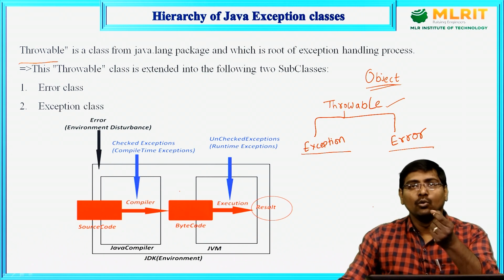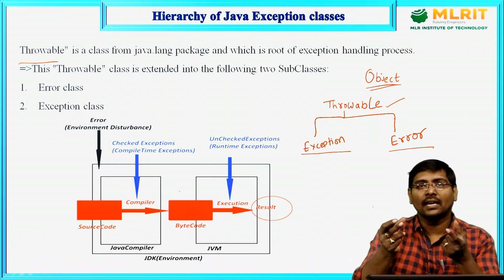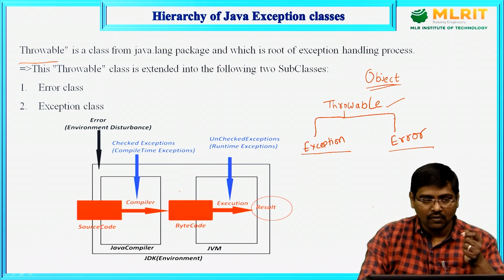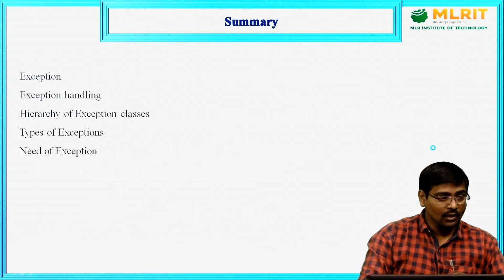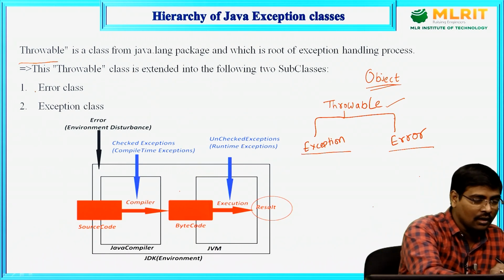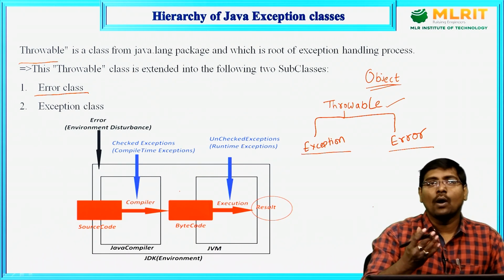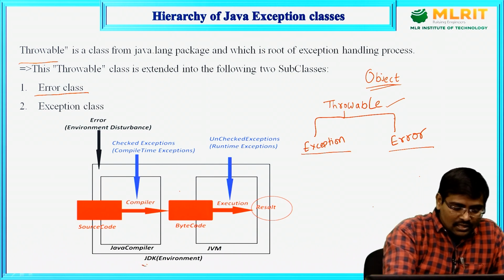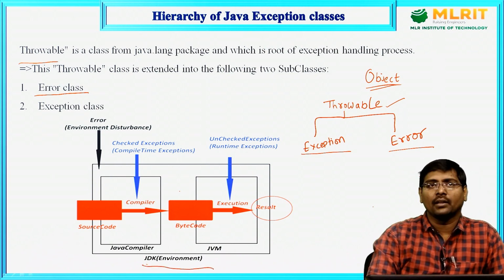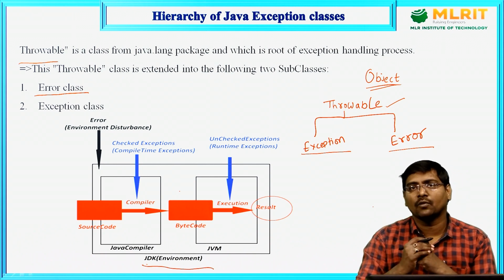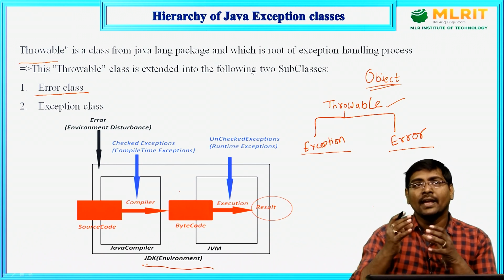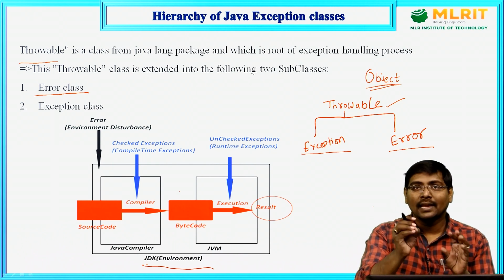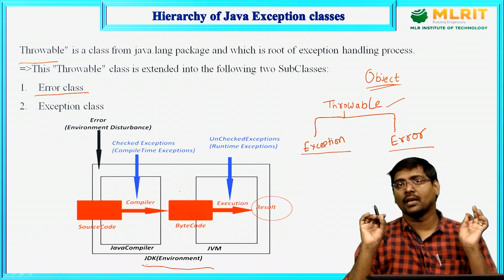Now, you need to know what is the difference between error and exception. First, I will move to that one. Okay, so, error. What is meant by error? Assume this diagram. This is a Java Development Kit, that is my JDK software. Error is an event that occurred not inside the application.